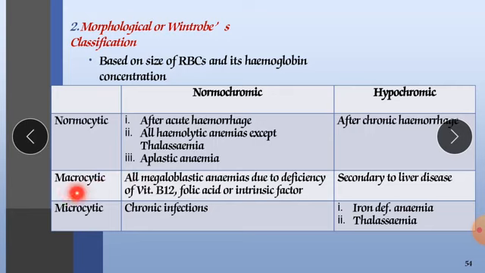Next is macrocytic. What is macrocytic? When our RBC size is enlarged, it is macrocytic. All the megaloblastic anemias due to deficiency of vitamin B12, folic acid and intrinsic factor come under the category of macrocytic anemia. Whereas in some the RBC are normochromic, meaning they are red in color, normal color, and in hypochromic cases, secondary to liver disease, our RBC color changes and they become hypochromic.